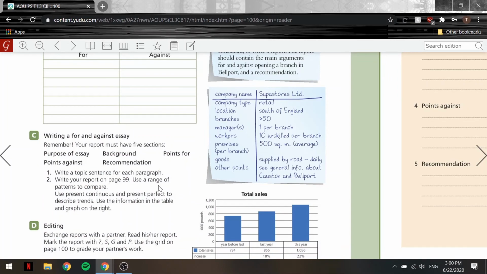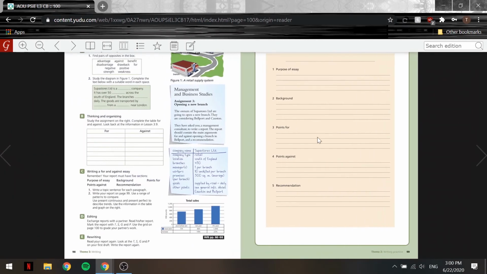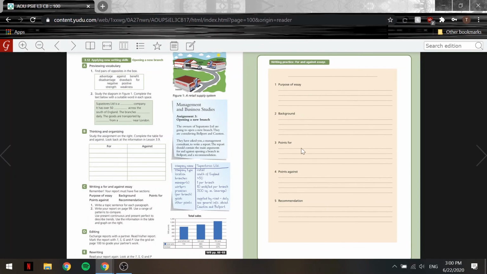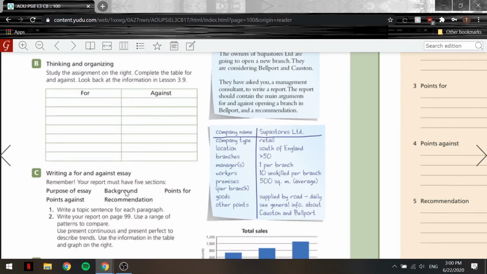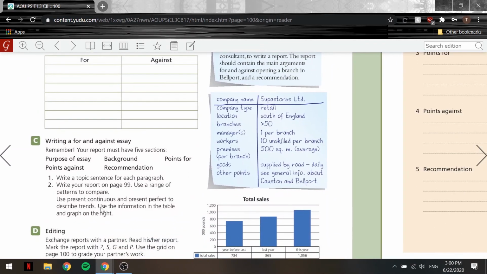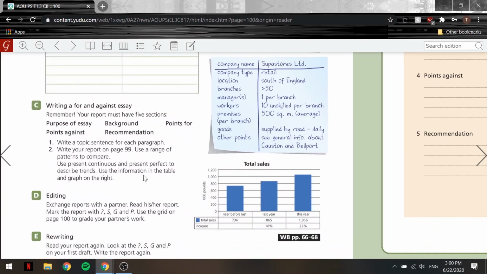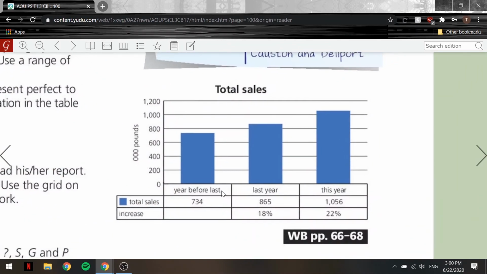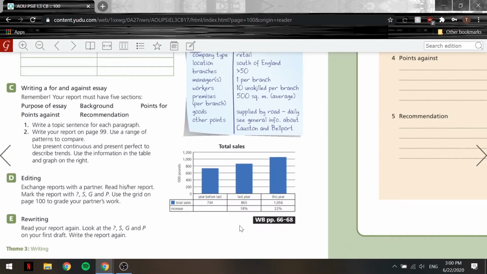Write your report on page 99. So we're going to use page 99 here. As you can see, purpose of essay, background, points for, points against, and recommendation. Okay, use present continuous and present perfect to describe trends. Use the information in the table and graph on the right. Again, I want you to take a good look at the table here before you start writing, because this will help us write more in our essay, and it'll make the essay better because we'll have more points for, more points against, and we'll have a better overall recommendation.